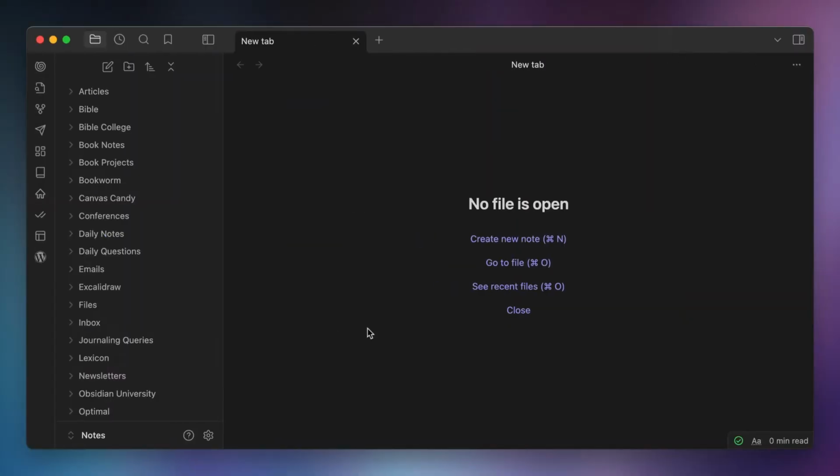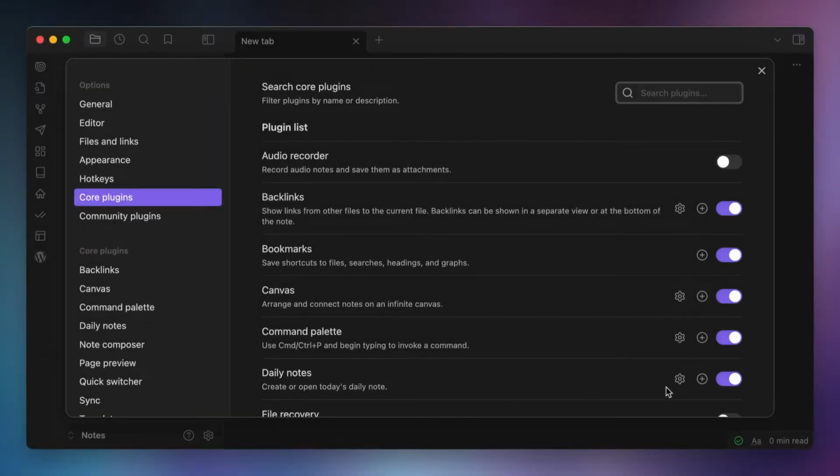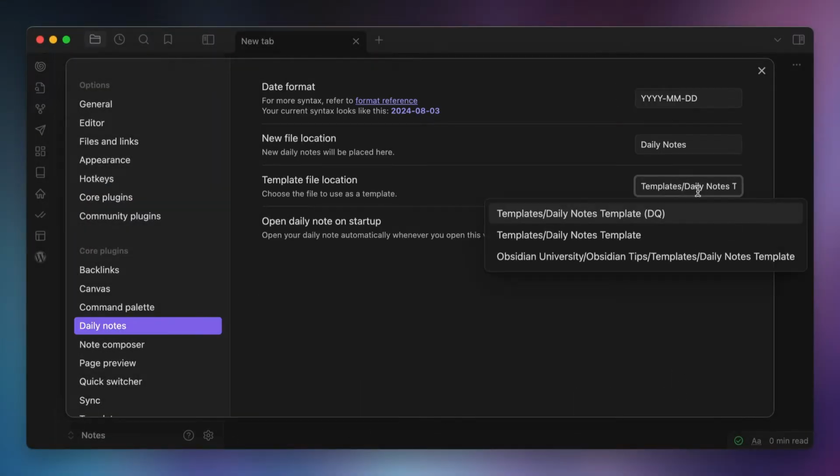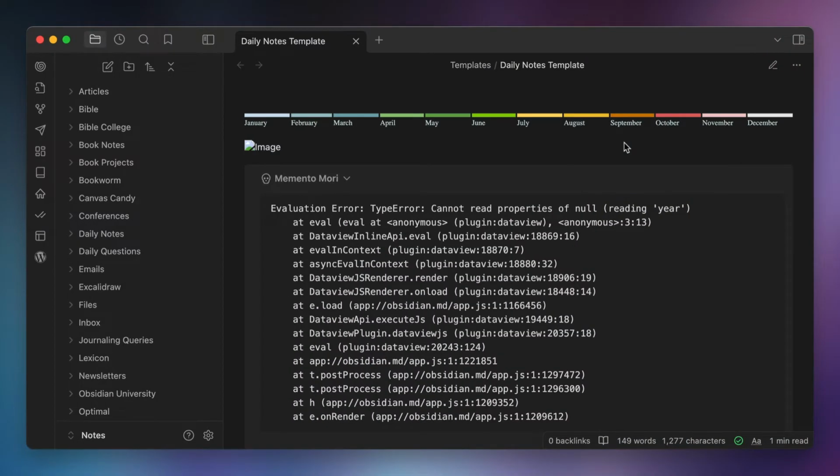First, you need to set up the habits that you want to track as tasks inside of your daily note template. So the first thing to do is to make sure that you have the Daily Notes core plugin enabled. Then go to the Daily Notes setting and select the template file that you want to use when you create a new daily note in Obsidian. This will eliminate the need to manually add the checkboxes every single time. And if you want a starting point, I've actually included the Daily Notes template file from this video inside of my free starter vault, which you can download at practicalpkm.com/vault. Next, you need to configure that template file.